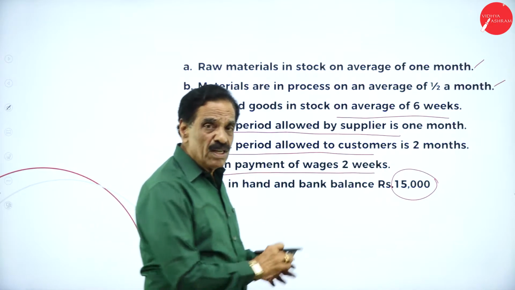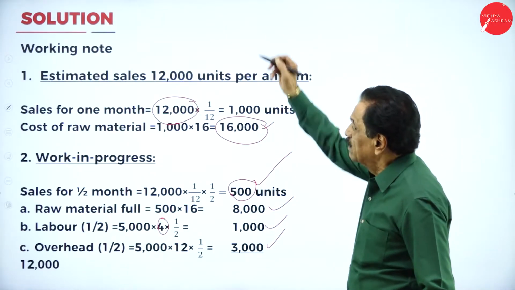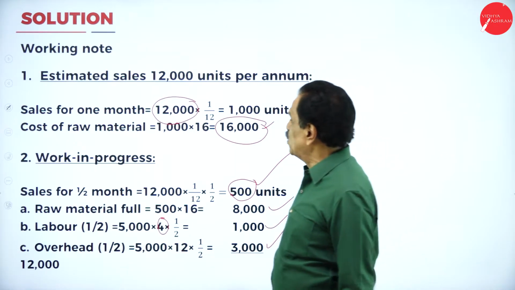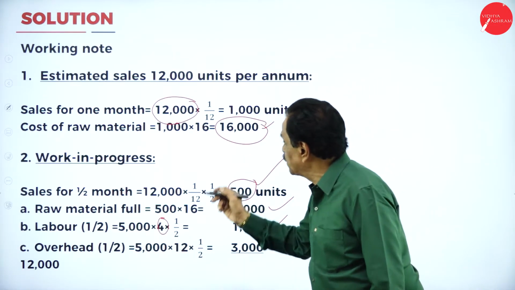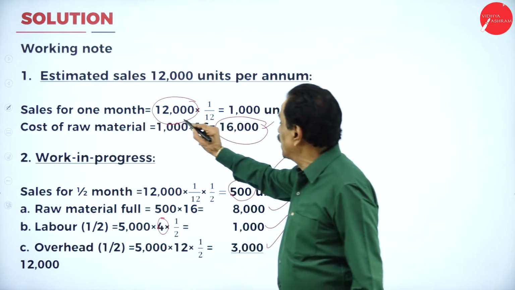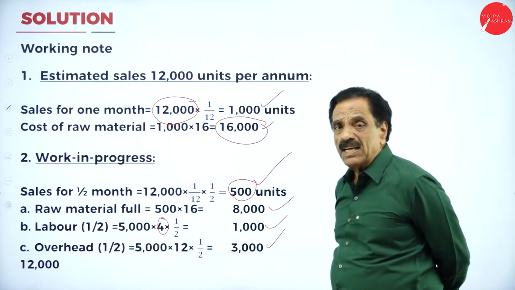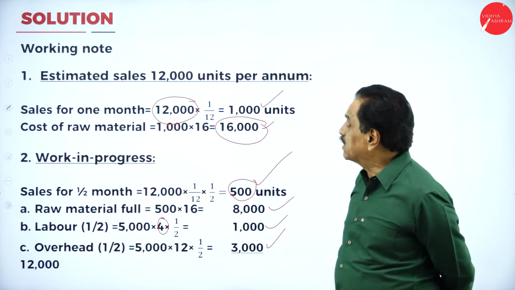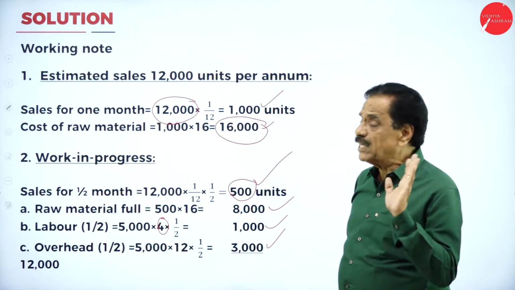Once again, I will show the working note, what we have done. See that. You go with the working note. I told you 12,000 units per annum. So raw material stays for 1 month. 12,000 into 1 by 12 is 1,000 units. Cost of raw material 16 rupees. 1,000 into 16 is 16,000. This is the cost price of the raw material.